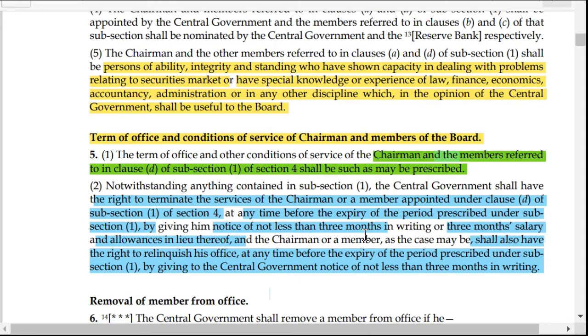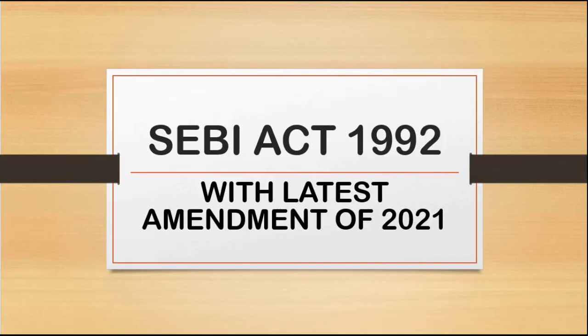And also the chairman and the other members appointed under clause D shall have the right to resign from their post within the period prescribed under subsection 1. Again, subsection 1 does not prescribe a period. The SEBI rules prescribe a period. Go and look for those rules. Now coming to the right of the chairman and the members to relinquish the office at any time before the expiry of the prescribed period under subsection 1, by giving the central government notice of not less than 3 months in writing. So this was section 1 to 5 of the SEBI Act 1992.